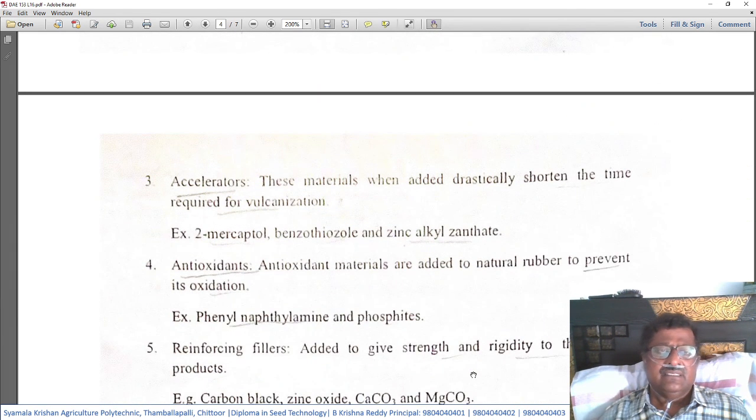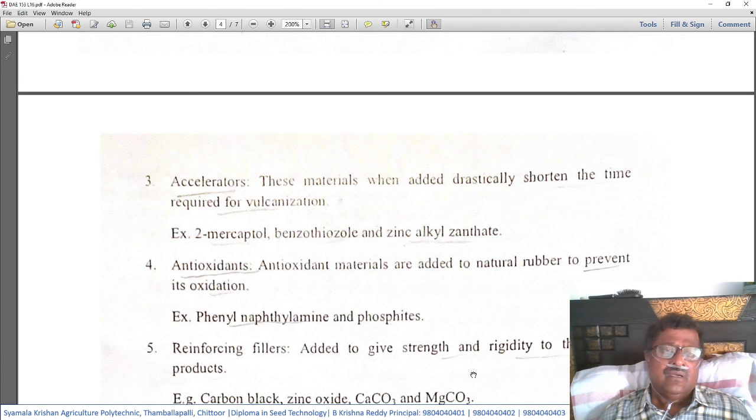Okay, then third, the materials that are used are accelerators. These are the materials which, when added, drastically shorten the time required for vulcanization. When the raw rubber is subjected to vulcanization, certain substances are added to accelerate the speed of that reaction; they are called accelerators.